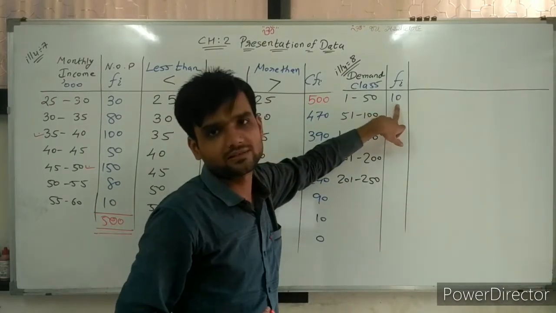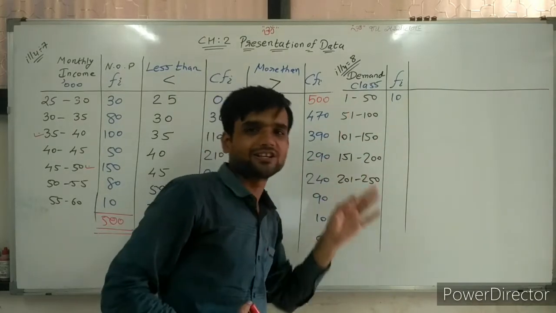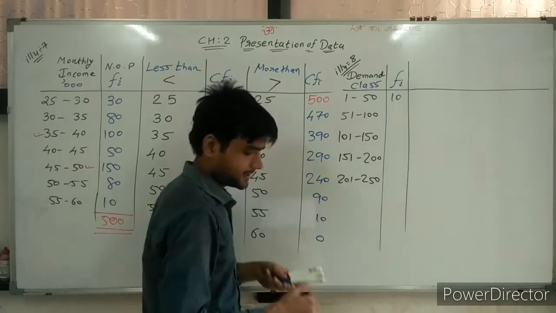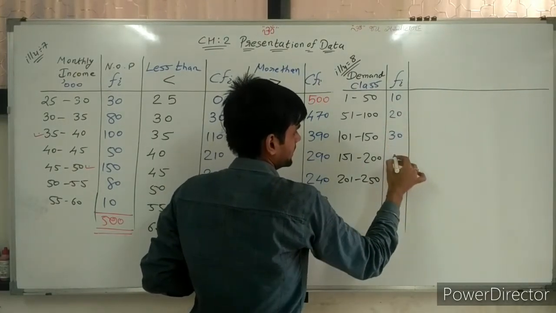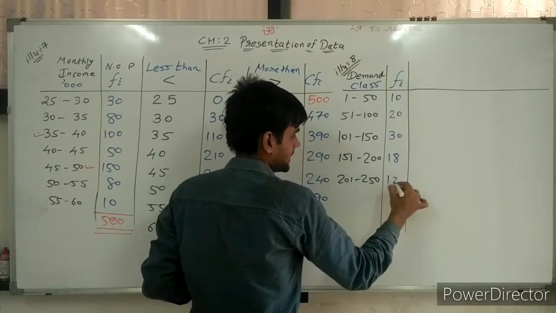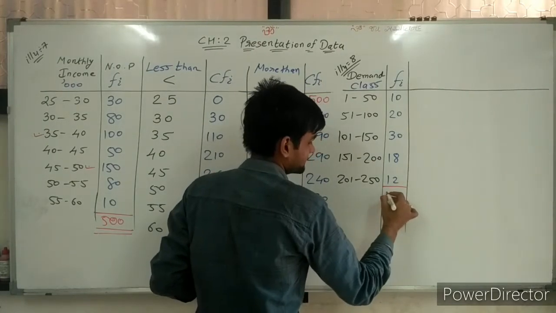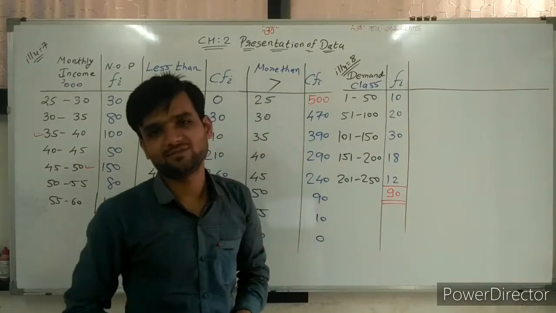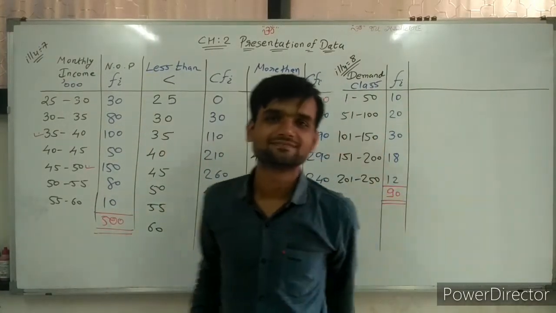Then 20, 30, 18, 12, and if we total these, it must be 90 because a 90 days survey is done.